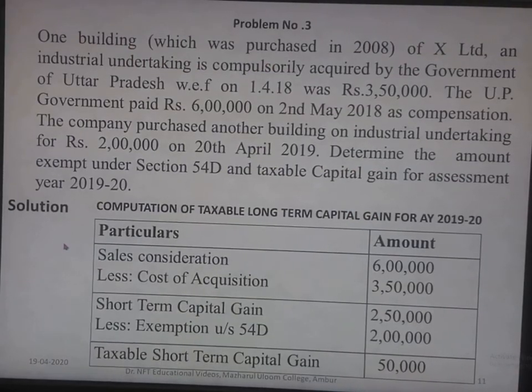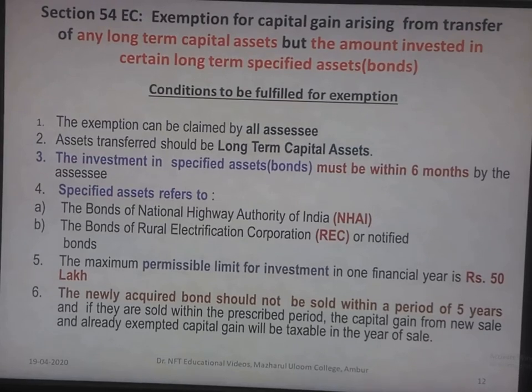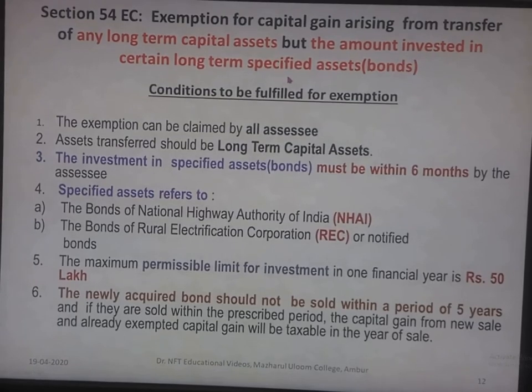Now we'll see the next section, 54EC. This section deals with exemption of capital gain arising from transfer of any long-term capital asset. This can be the transfer of any long-term asset, and it can be a residential house as well. But the amount has to be invested in certain long-term specified assets, and it has to be invested only in bonds.